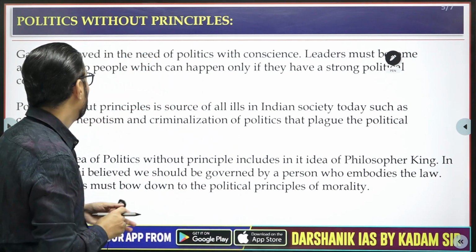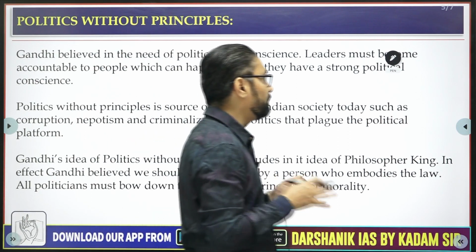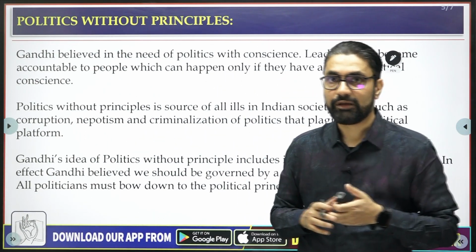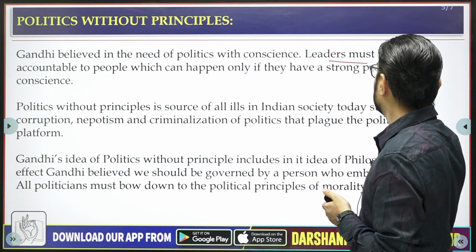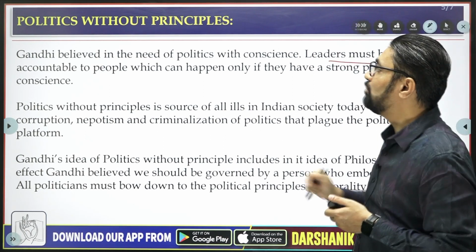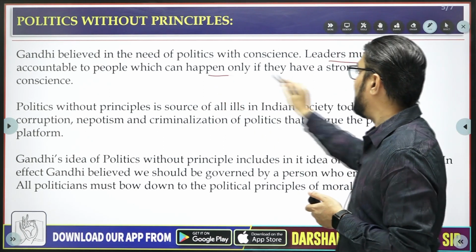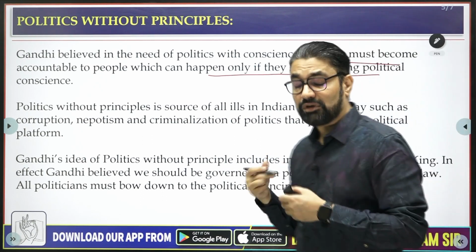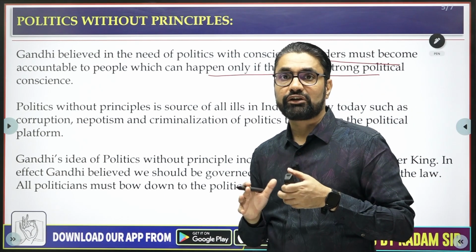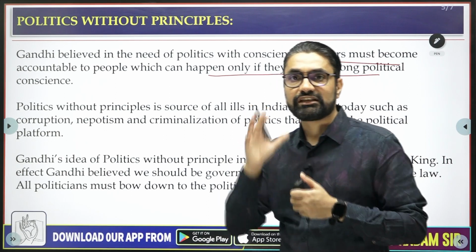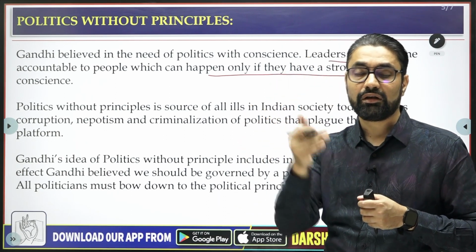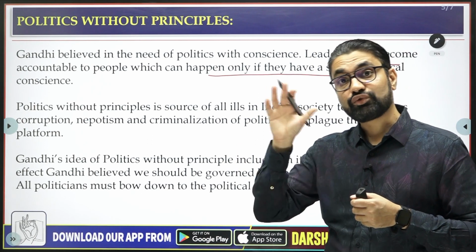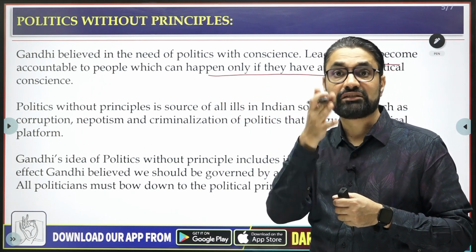Okay. So Gandhi believed in the need for politics with conscience, and leaders must become accountable to the people, which can only happen if they have strong political character. Gandhi always talked about politics infused with extreme moral conscience, morality. Even in his Swarajya idea, one of the pillars of Swaraj was Dharma Rajya.